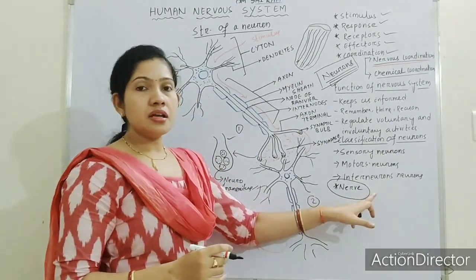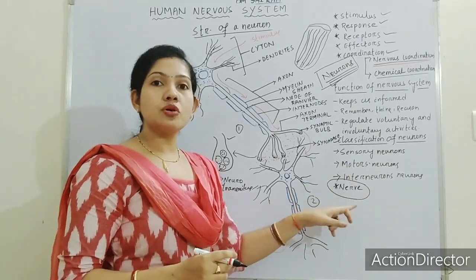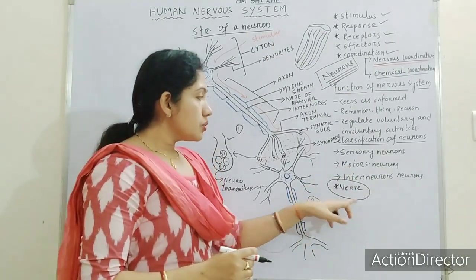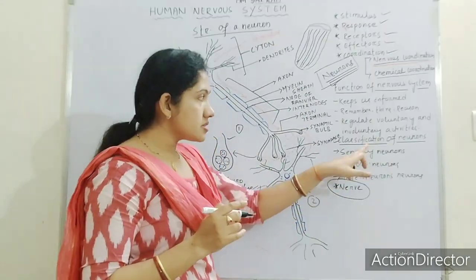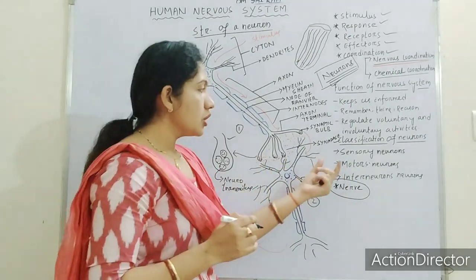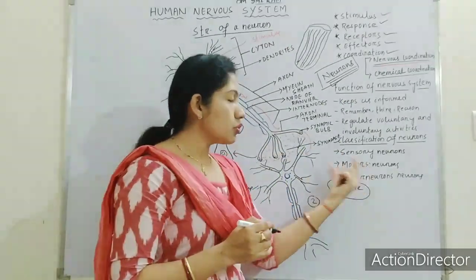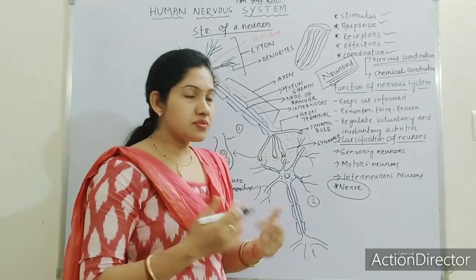Okay, so there are some pairs of nerves that arise from the brain and also from the spinal cord. So nerves are also of three types, as neurons are of three types. What? Sensory nerve, motor nerve, and internerves or mixed nerves.